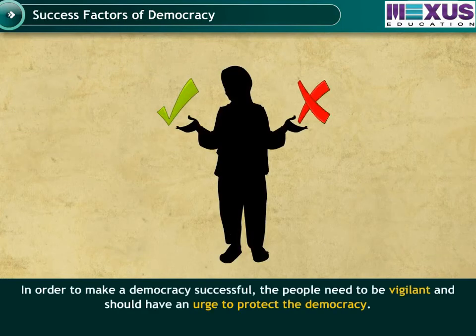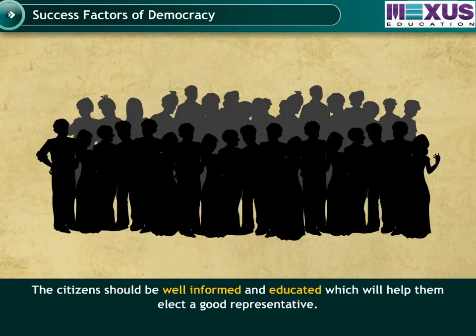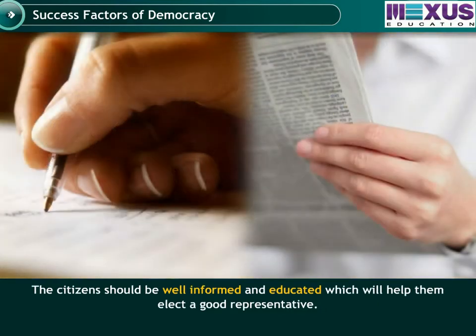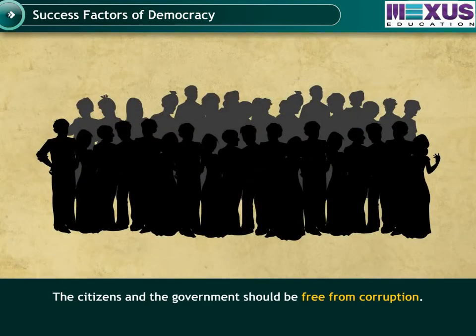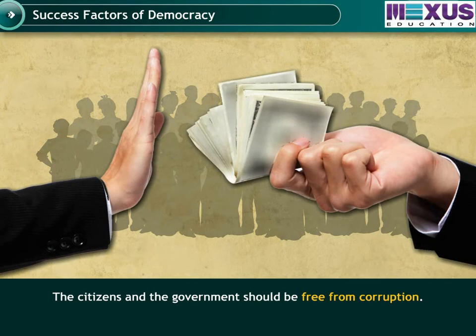In order to make a democracy successful, the people need to be vigilant and should have an urge to protect the democracy. The citizens should be well informed and educated, which will help them elect a good representative. The citizens and the government should be free from corruption.